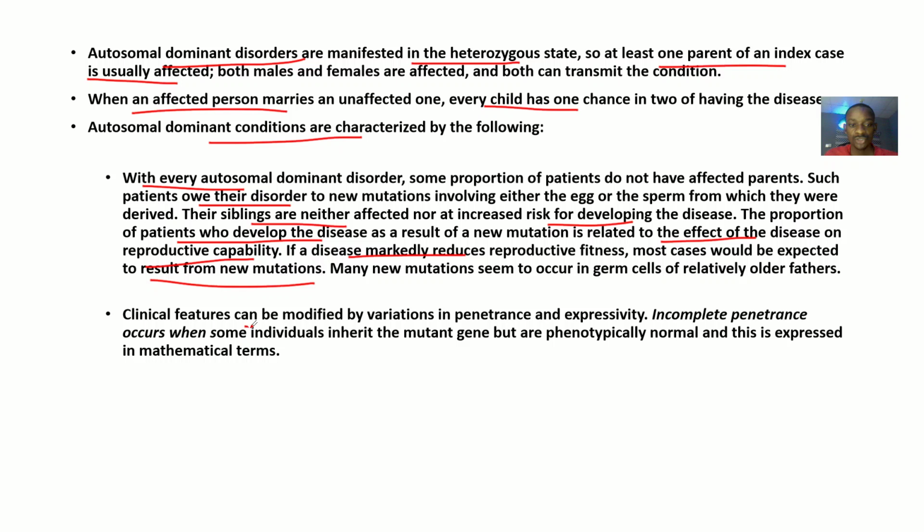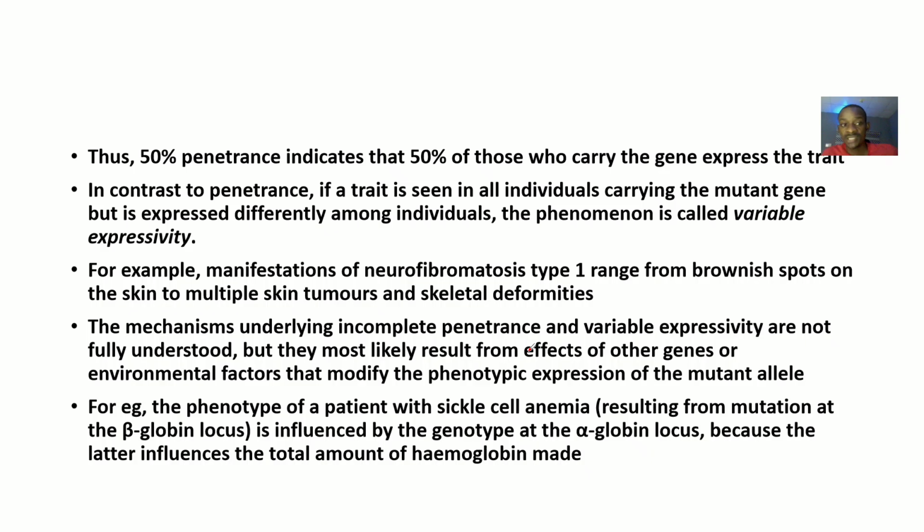Clinical features may be modified by variations in penetrance and expressivity. Incomplete penetrance occurs when individuals inherit the mutant gene but are phenotypically normal. This is expressed in mathematical terms. Thus, 50% penetrance indicates that 50% of those who carry the gene express the trait.